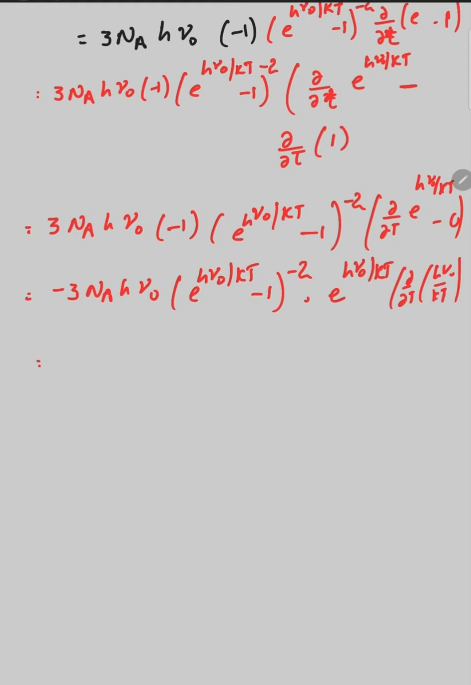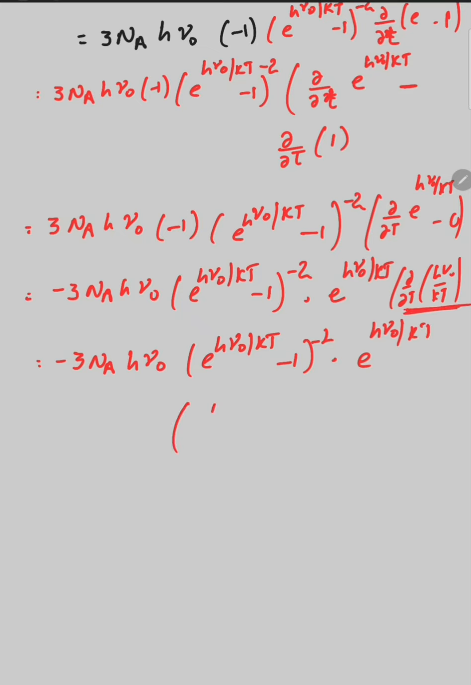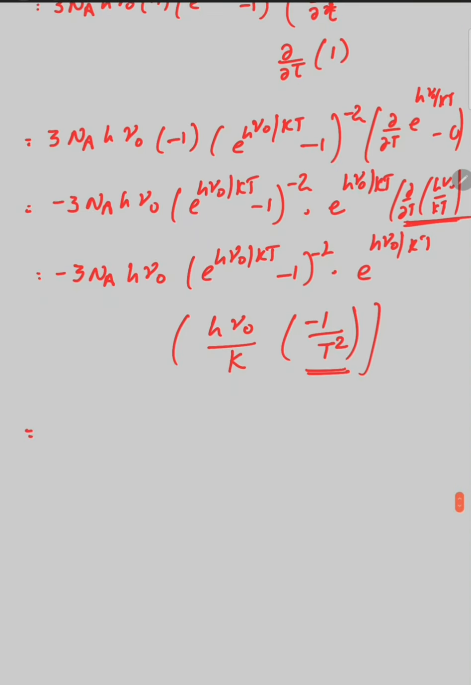So this becomes into e raised to the power h mu naught upon kT. Differentiation of this term, that is h mu naught upon k, is constant. 1 upon T differentiation will be minus 1 upon T square. This is the differentiation of 1 upon T. Now simply solve this equation and we will get minus and minus.